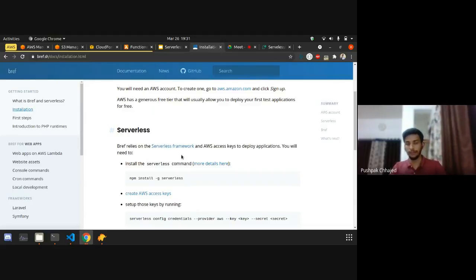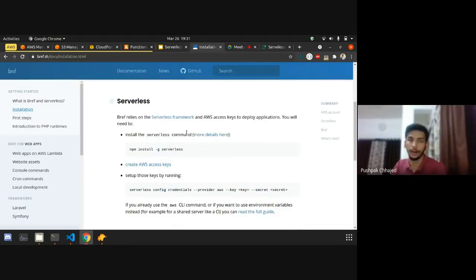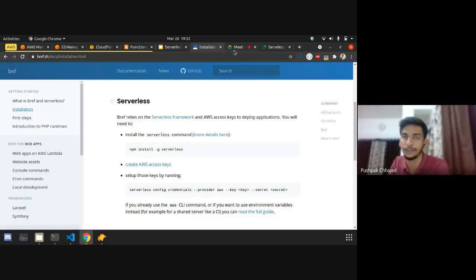But serverless is an abstraction. You can think of it like an ORM for the database. You just specify in the serverless framework's terms, and it will translate to GCP or AWS or the specific cloud provider. I hope it's clear what serverless is, and we won't be talking about serverless in detail because it's a very advanced topic. Unless you have to configure very basic things, you don't need to know more about serverless.